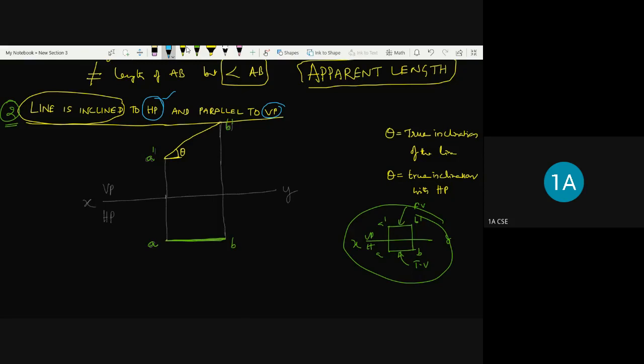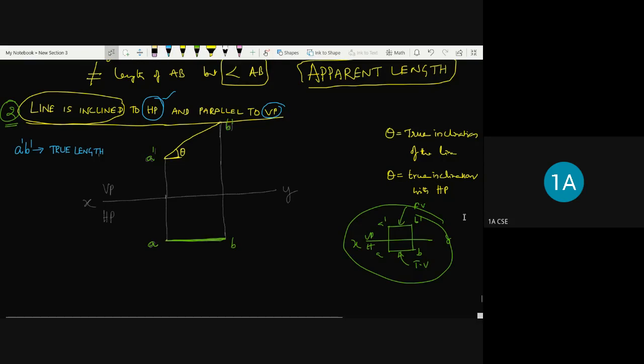When it is parallel to the vertical plane, the top view is parallel to the XY line. So this is the projection of line when the line is inclined to HP and parallel to VP. So what is the length of A dash B dash here? The length of A dash B dash is equal to the true length. Why? Because it is from the vertical plane, the distance from the vertical plane is going to be same.